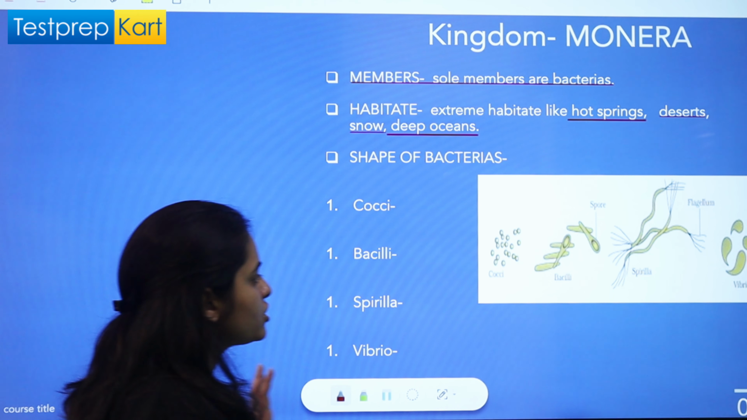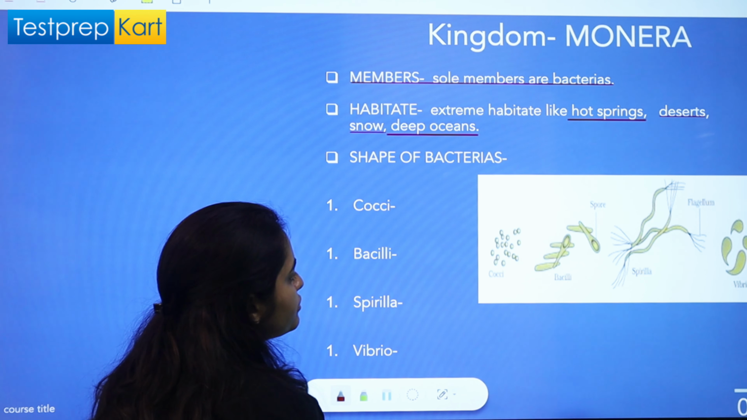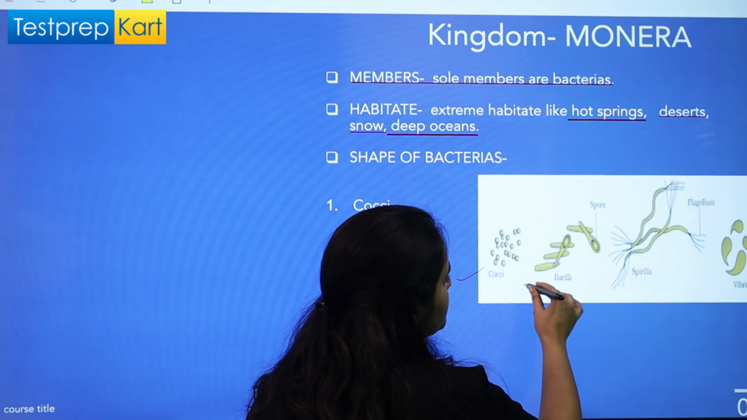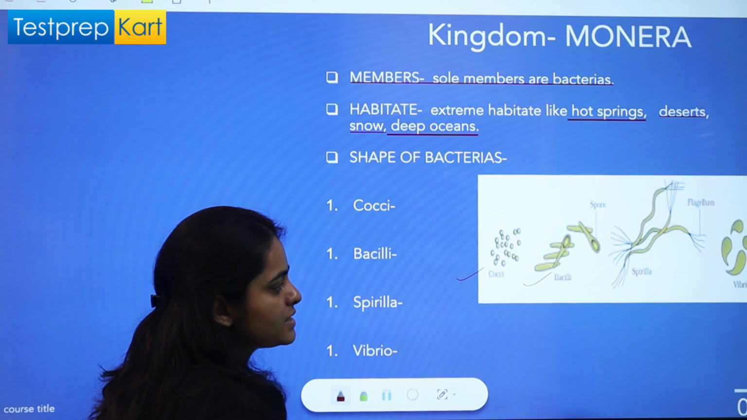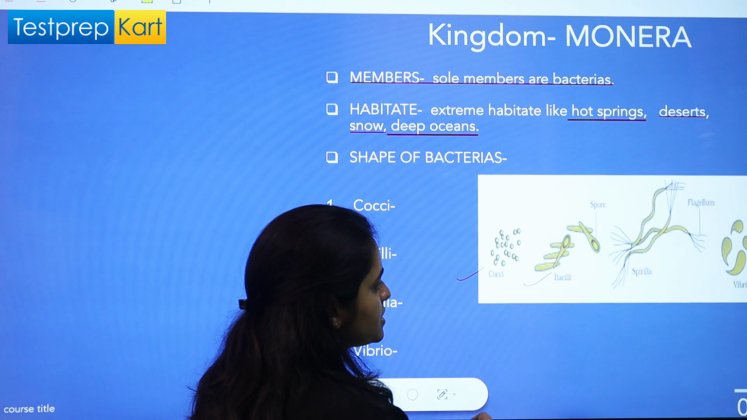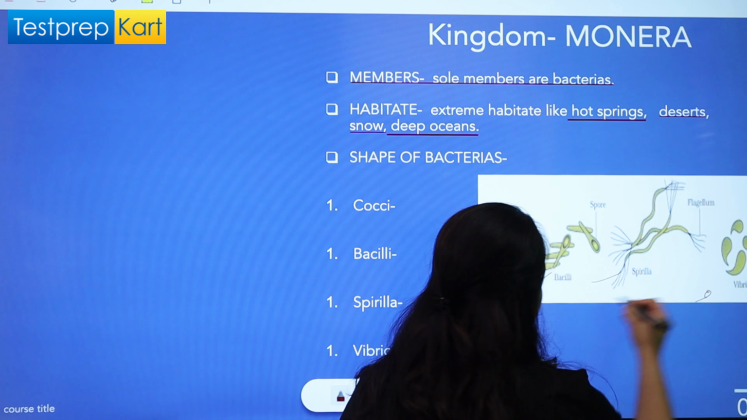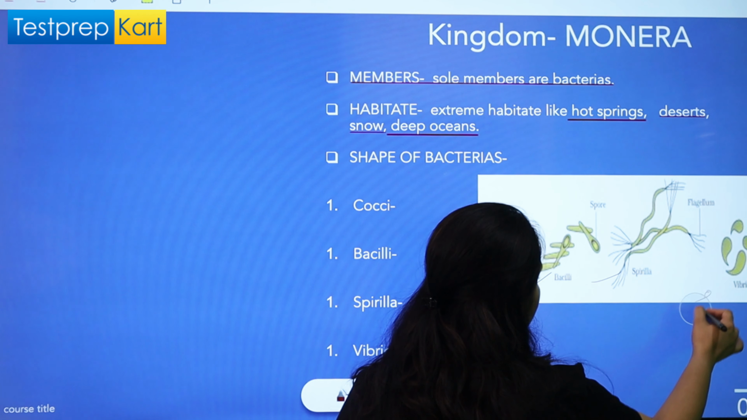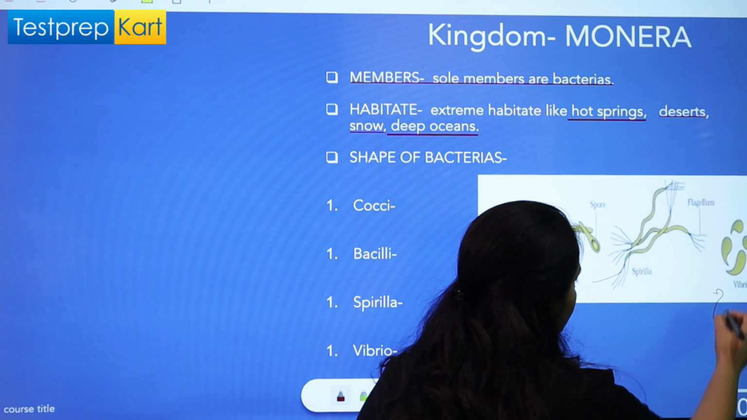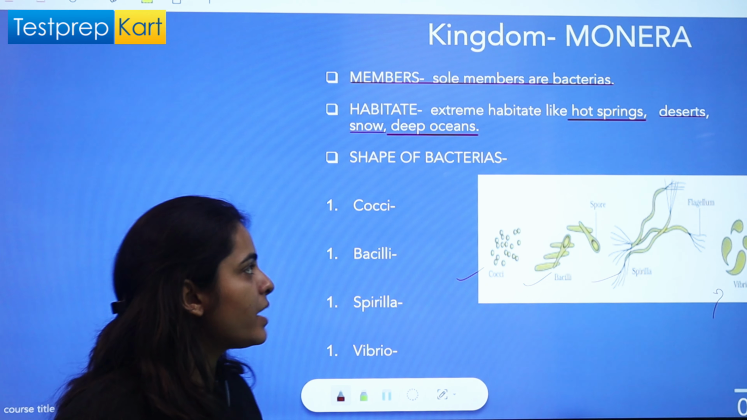Then the very first feature is they are present in different shapes, right? This round form is known as cocci. This rod-shaped form is known as bacilli, and those which are curved are known as spirilla, and the last, comma shape, is known as vibrio. Comma shape is known as vibrio. So different kinds of shapes are shown by bacteria.